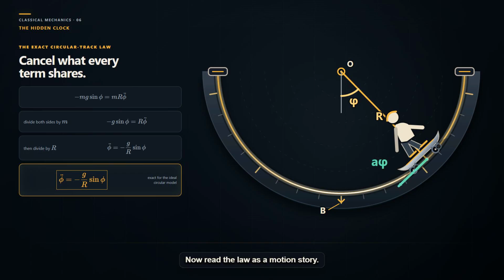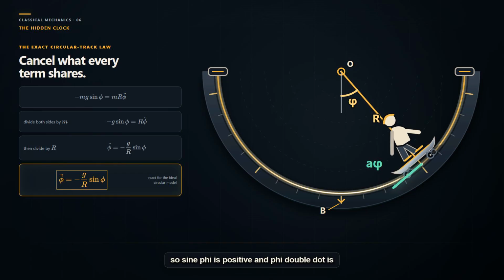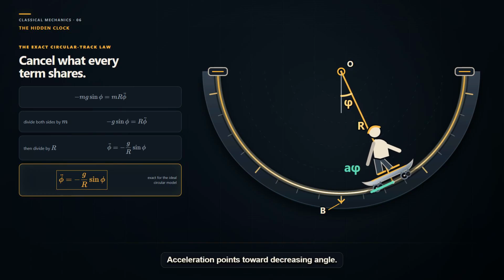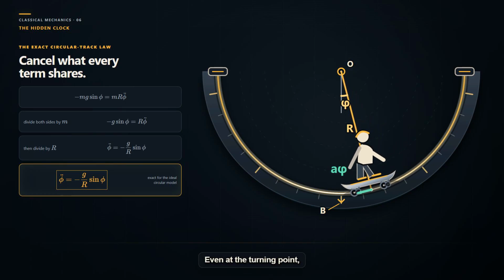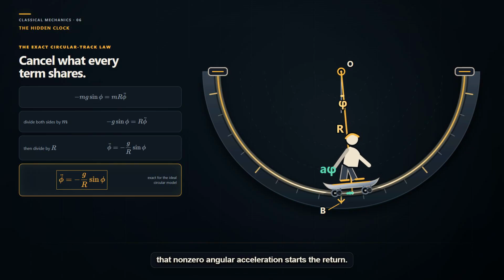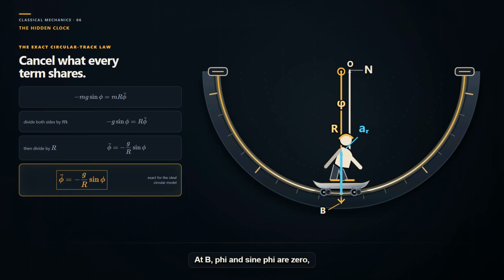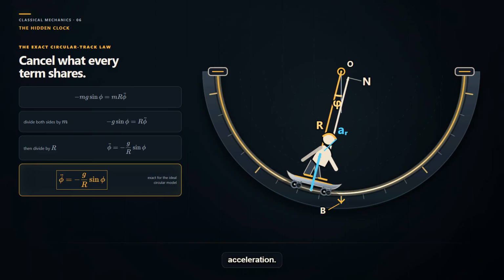Now read the law as a motion story. On the right, phi is positive, so sine phi is positive and phi double dot is negative. Acceleration points toward decreasing angle. Even at the turning point, that non-zero angular acceleration starts the return. At B, phi and sine phi are 0, so along-track acceleration vanishes. But the board moves fastest there, making inward radial acceleration and normal force large. Zero along-track acceleration differs from zero total acceleration.